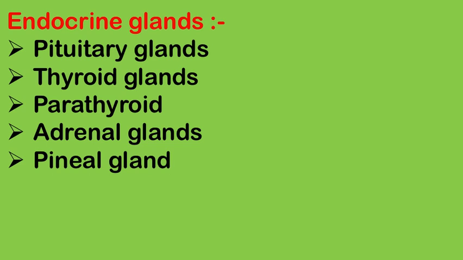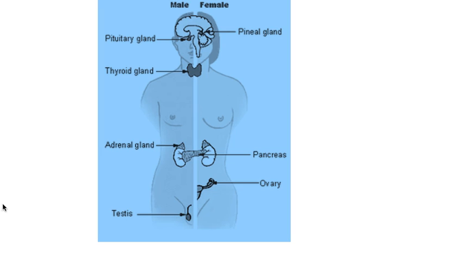Next, here is the list of some endocrine glands: pituitary gland, thyroid gland, parathyroid gland, adrenal gland, and pineal gland. Here is a simple diagram of the endocrine glands. You can see here pineal, thyroid, adrenal, pancreas, ovary, and testis. Ovaries are present in females and testis in males.